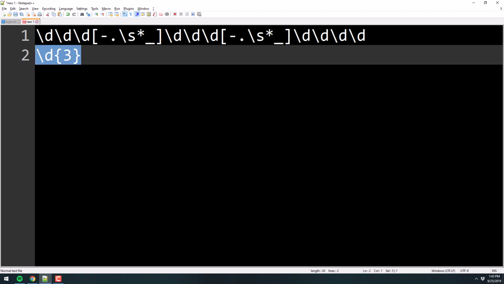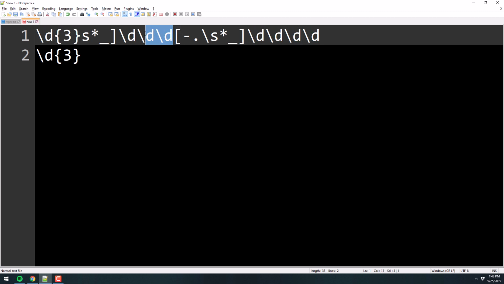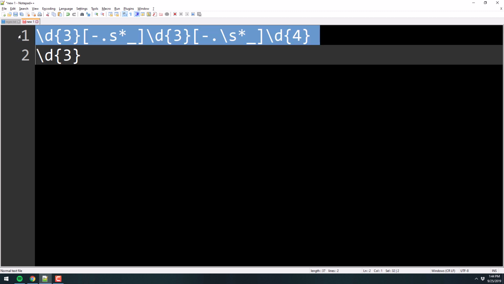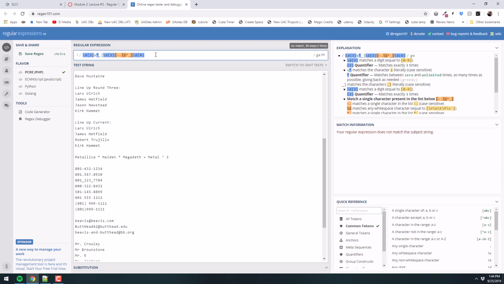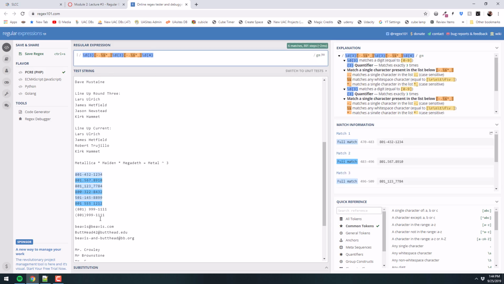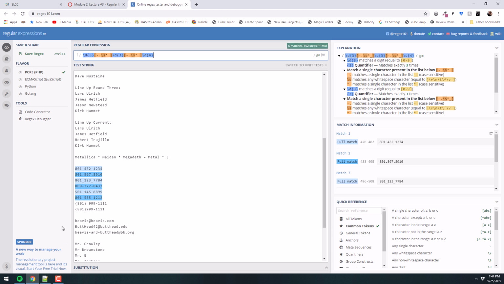So I could replace this right here, replace that, and replace that and put a 4 there. And this is the same pattern. This will find our phone numbers, just like it did before. Oh, did I copy something extra? Oh, yep, nice. Sorry about that. I deleted too much, so I missed the dash and the period there. All right. Oh, yep. Yeah, I went too far. Okay, there we go. Thanks. So that will find our phone numbers there, okay? So that's one little shortcut you can do.